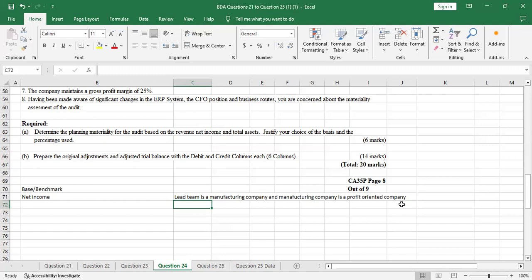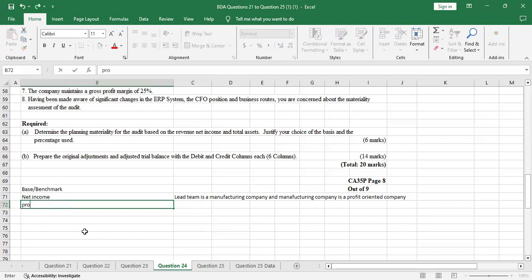After that, we are yet to calculate the materiality. What you do, you check whether you do what we call the professional judgment. As an auditor, what is your professional judgment?